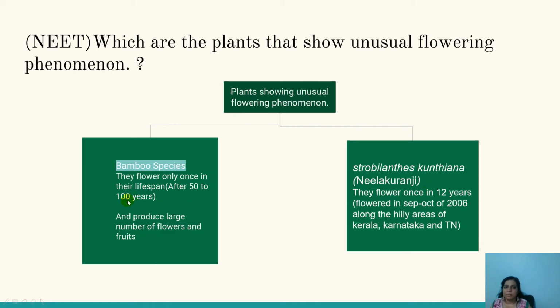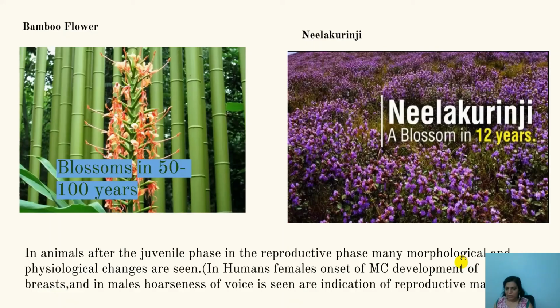So I repeat, bamboo species flower only once in their life cycle. I mean only once in their lifespan. After 50 to 100 years, once it flowers, a huge number of flowers are produced. Once flowers are produced, the plant will die. It will finish off its lifespan. Strobilanthes kunthiana, that is Neelakurinji, will flower only once in 12 years. Means every 12 years it is flowering. And this flowering was seen in 2006, in hilly areas of Kerala, Karnataka and Tamil Nadu.